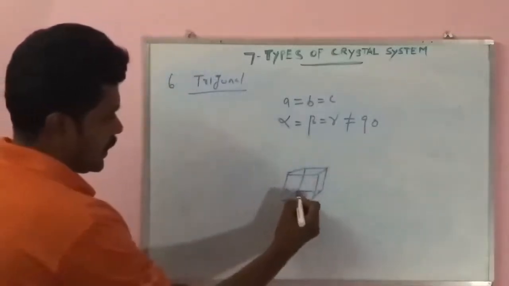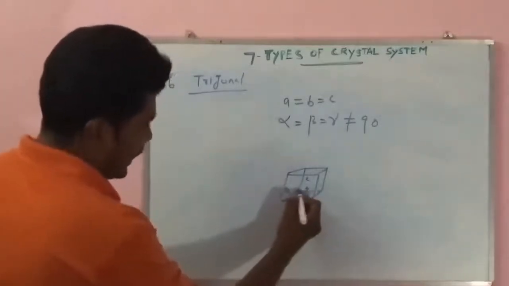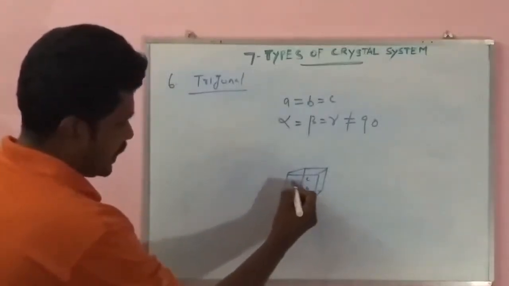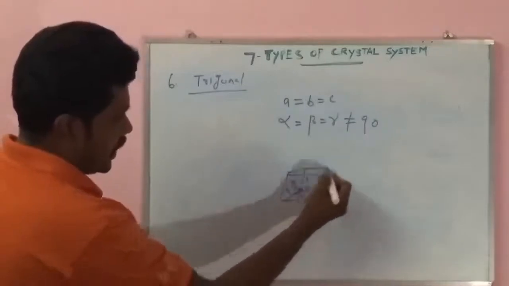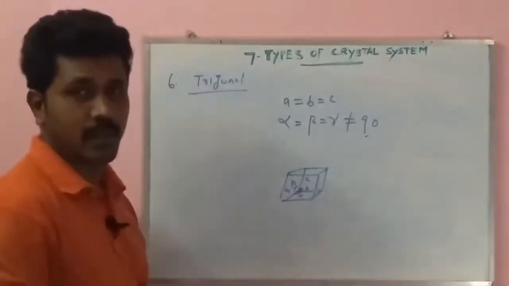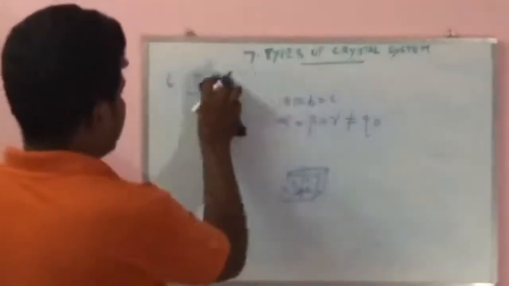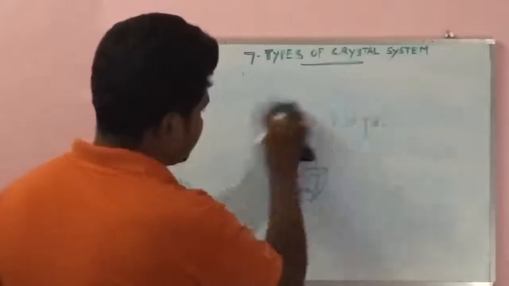That is why a equals b equals c. The angles alpha, beta and gamma are not equal to 90 degrees. So this system is called trigonal. Next, another type of crystal system, the seventh one.